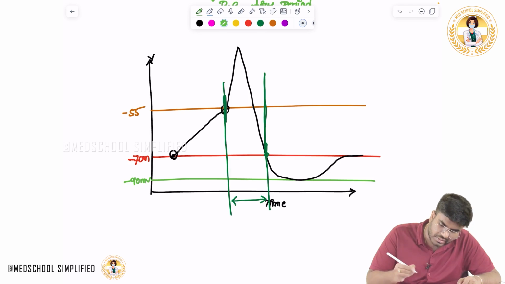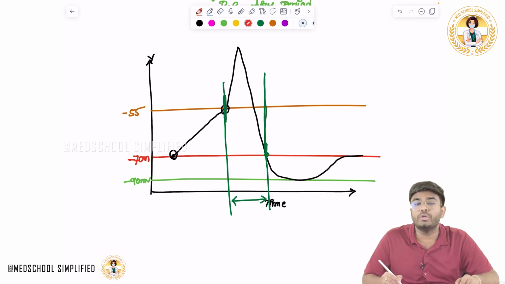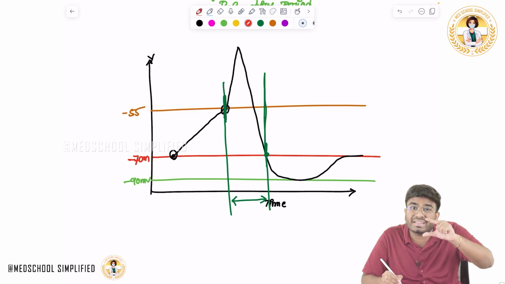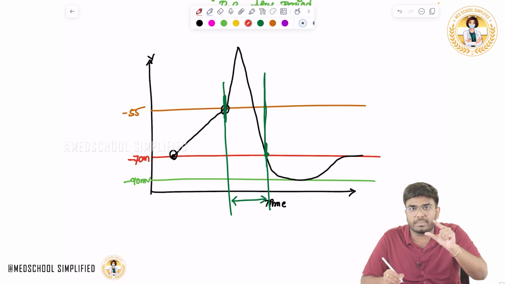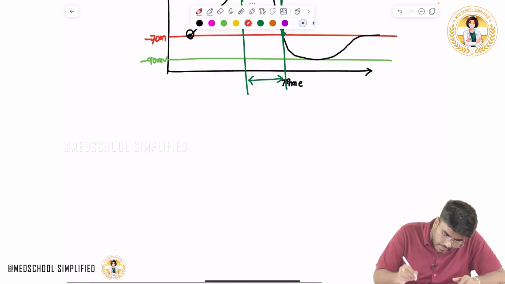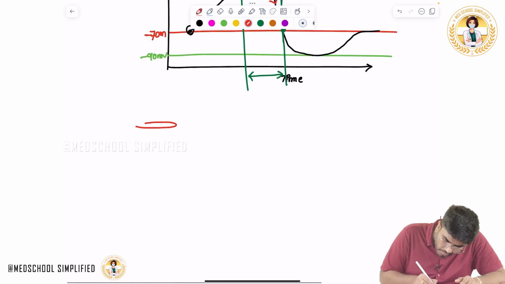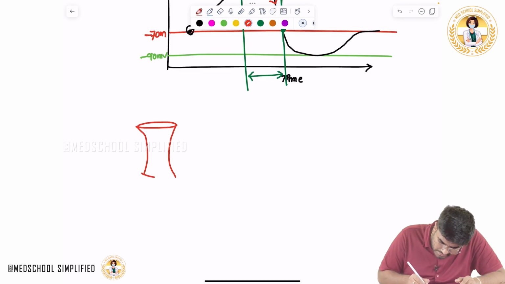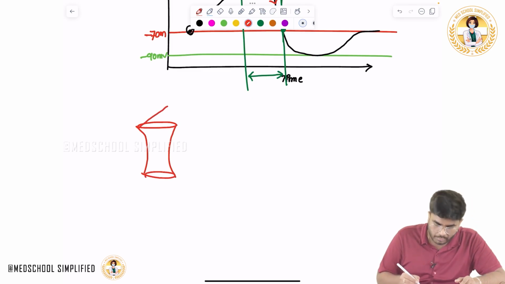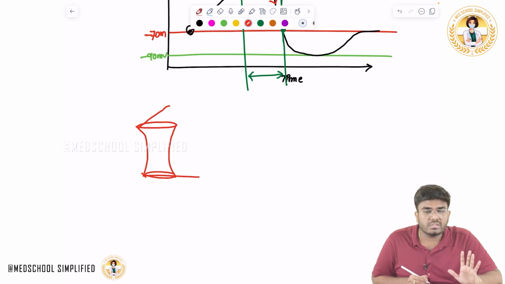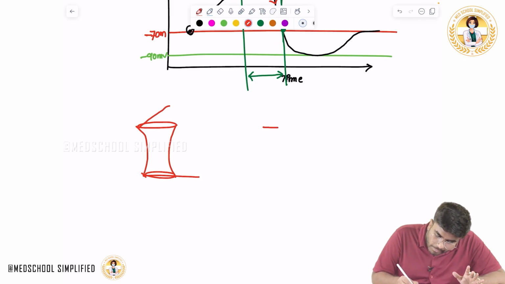During hyperpolarization time, what is happening? The activation gate is open and the inactivation gate is also open. They are trying to correct themselves, trying to come back to their original position. Because during repolarization, this is the status of the voltage gated sodium channel: the activation gate was open, but the inactivation gate was closed. But this is not normal, so it should come back to its original position.